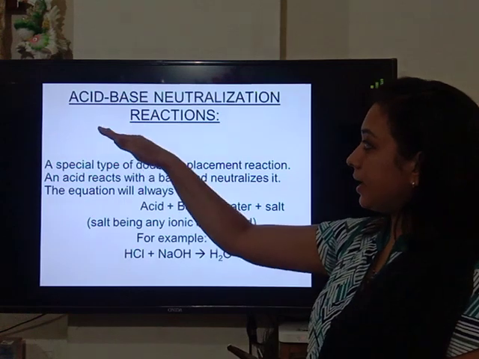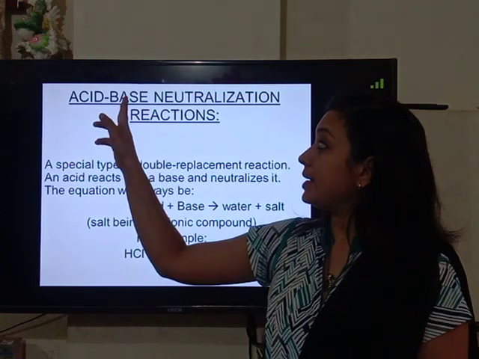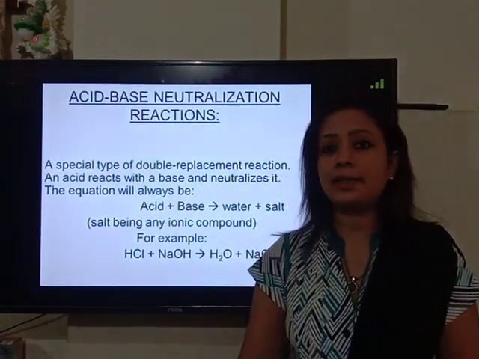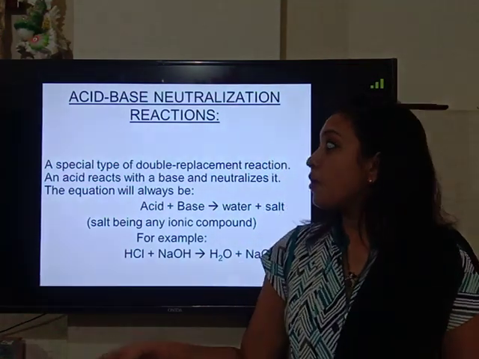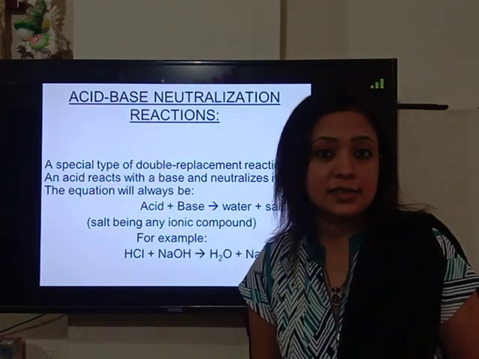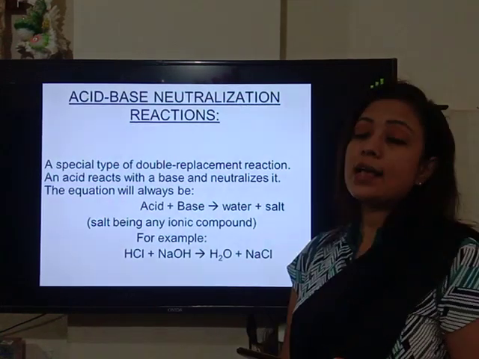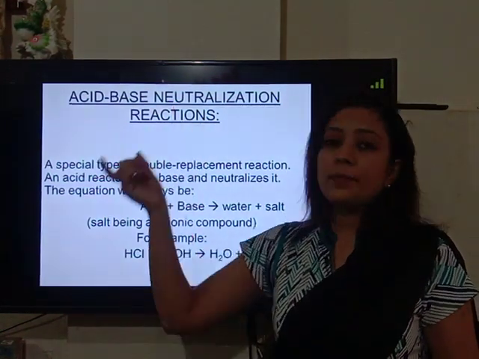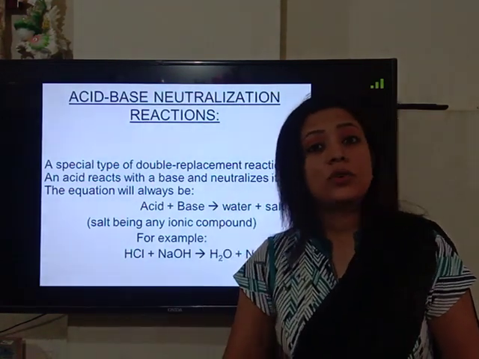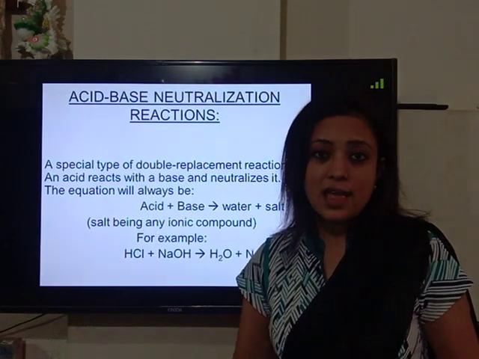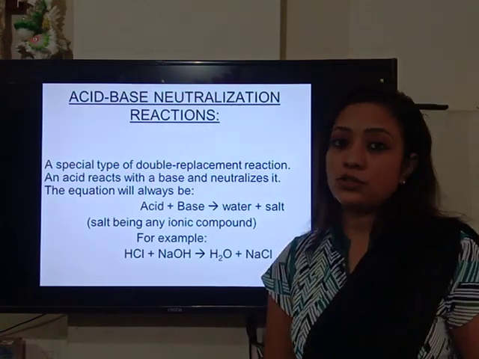The second reaction is the reaction between acids and bases. The reaction of acid with base. Base means metal hydroxides. This reaction is also known as a neutralization type of reaction, where the acids and bases neutralize the effect of each other. Why is this reaction called a neutralization type of reaction? Because neutralization means neutralizing the effect of one another. So in this chemical reaction, the acid neutralizes the effect of base and base neutralizes the effect of acid. That's why the reaction is called a neutralization type of reaction.